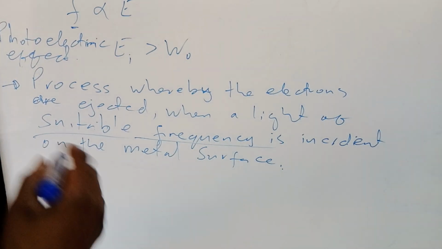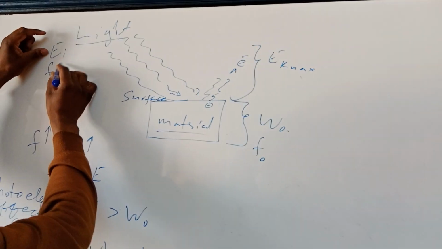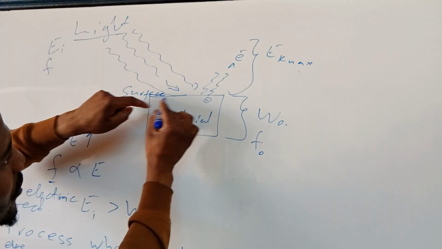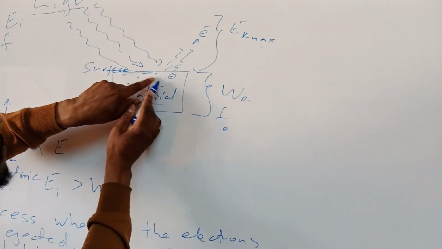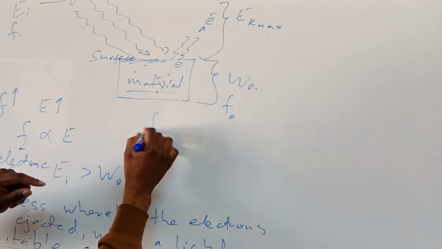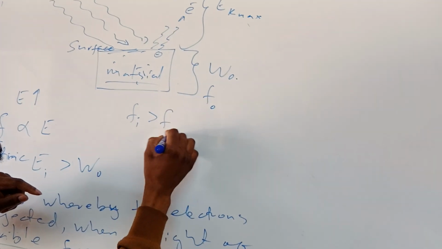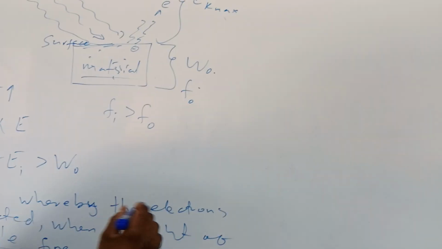That's it. Then now we come from here. I said this light is coming with its energy, shining on the surface of this metal, and the electrons here will be ejected once the frequency of the incident light is greater than the threshold frequency. So the electrons will be ejected.